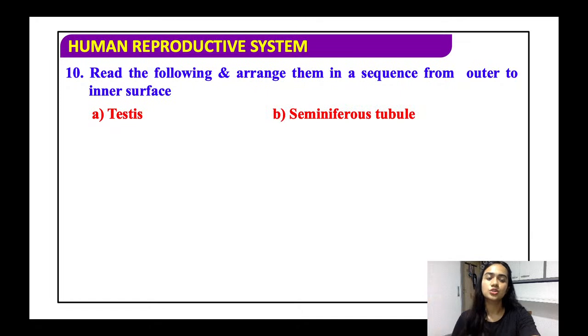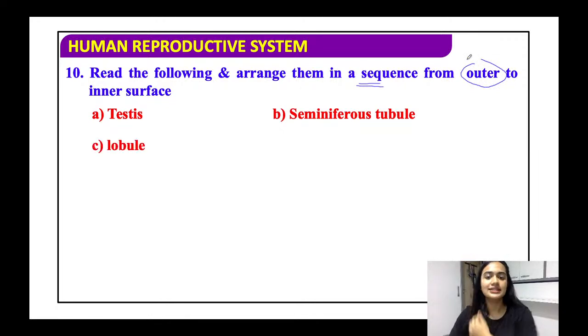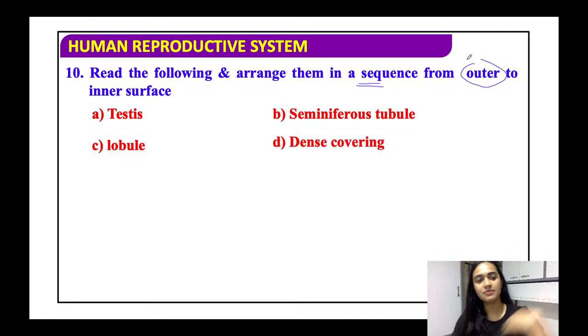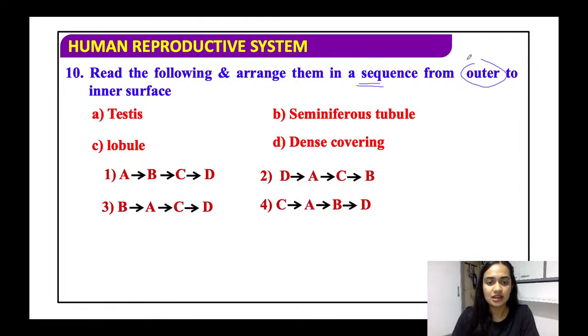All right. So now you have to read these statements and arrange them in the sequence from the outer to the inner surface. Fine. Testis, seminiferous tubule, lobule, and the dense covering. So, what is the right answer?